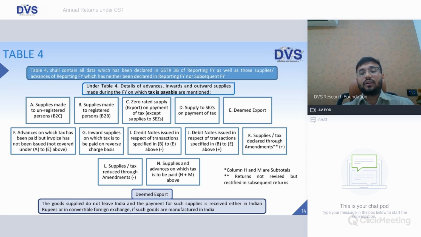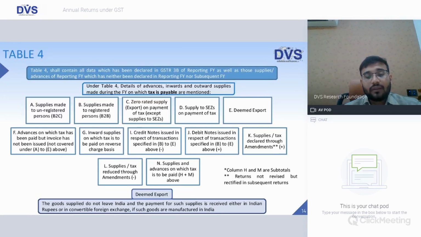We do not revise the return of January, but in February we add that 20 and then file the return of February. So supplies and taxes declared through amendments need to be declared in column K. Column L, supplies or tax reduced through amendments. Same case, if that's a purchase transaction, it will automatically get reflected there.